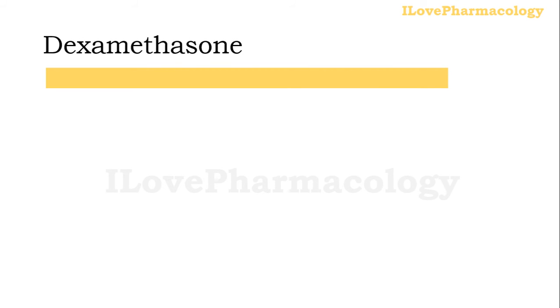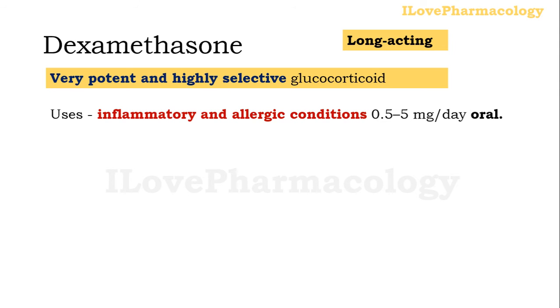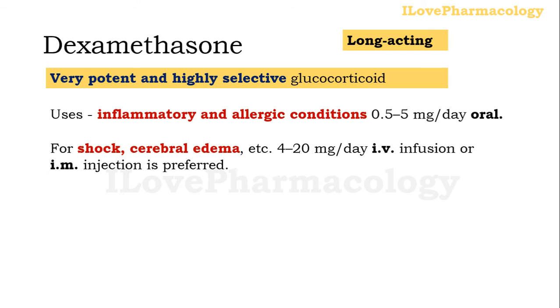Next, coming to dexamethasone, which is a long-acting glucocorticoid. One should remember that it is a very potent and highly selective glucocorticoid. It's mainly used in the treatment of inflammatory conditions as well as allergic conditions through the oral route, and also it is used parenterally in the treatment of shock and cerebral edema through intravenous infusion or intramuscular injection. It can also be used topically.